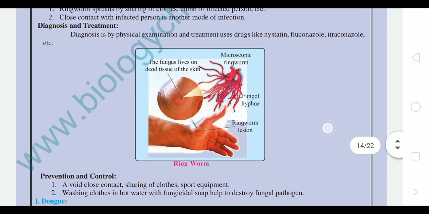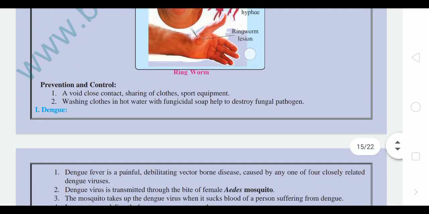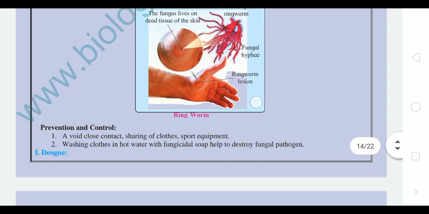Diagnosis and treatment. Drugs which are generally used as antifungals are used for this treatment. Diagnosis is by physical examination. Physical examination is needed to find out the stage of the infection. So nystatin, fluconazole, itraconazole, etc. drugs can be used for the treatment of this disease.